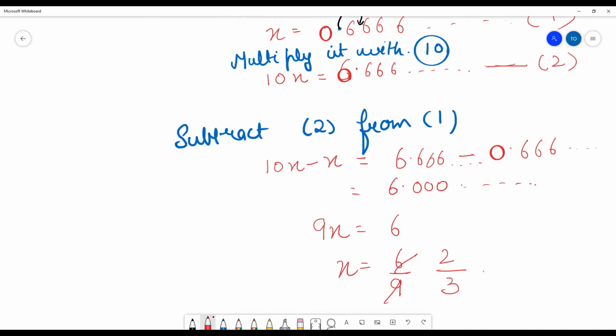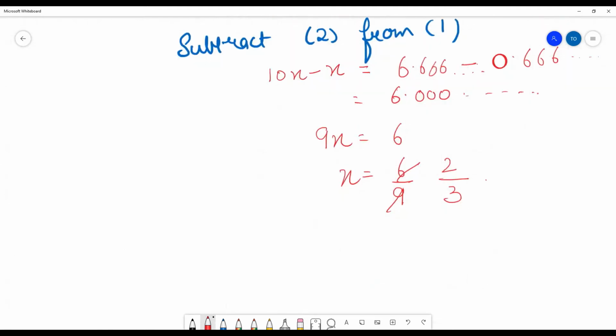In this way you can transform a number into the form P upon Q. Now if we are getting another number, so I say, this is the second part. Say 0.47, and 7 bar is there. Okay, so what is x here? This number 0.4777 like this. Okay, so now what we will do here?